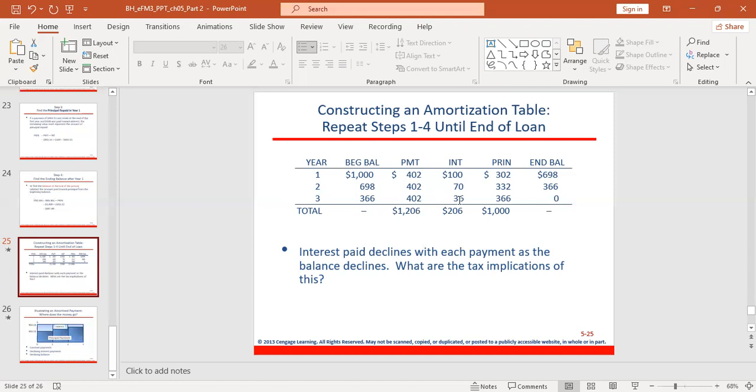You get roughly 36. Then how do you get the principal payment of 366? You take the annuity, the PMT, minus the interest. You get 366. And what is the ending balance? The ending balance is the beginning balance minus the principal repayment.